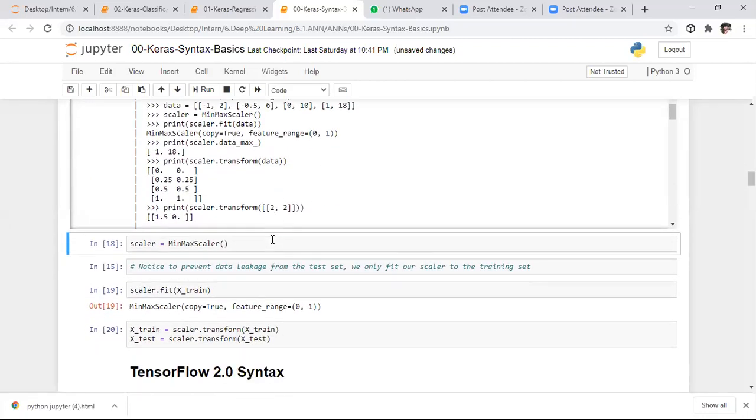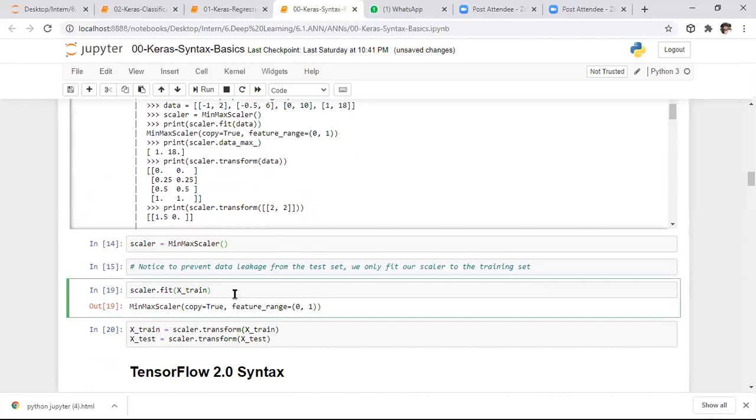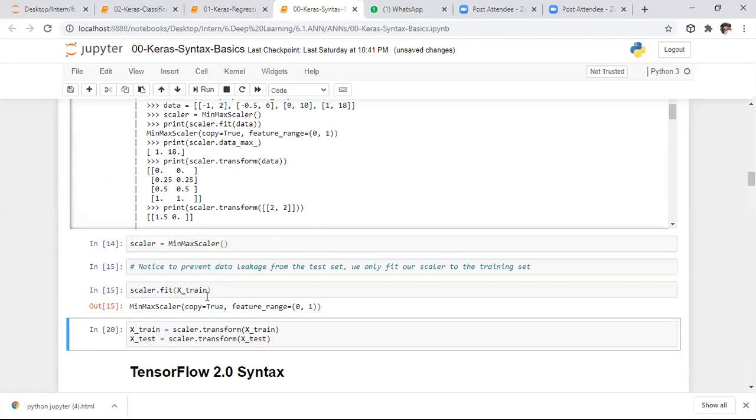Here I'm applying min-max scaler. After this, I want to fit our entire data to this min-max scaler. I want to convert our entire training data into the 0 to 1 form, so all the features are in the 0 to 1 range. For that purpose, I'm using fit_transform on the training data, and directly transforming the testing data.